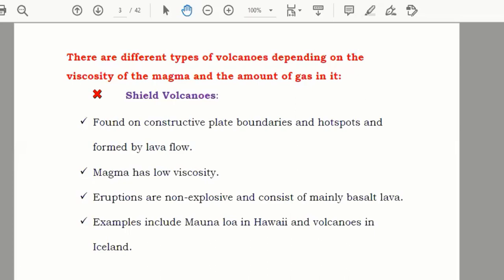And they depend on what? Viscosity of magma, meaning how thick the magma is. You can say thickness of magma. Understand? And amount of gases, meaning how much gas is coming out.